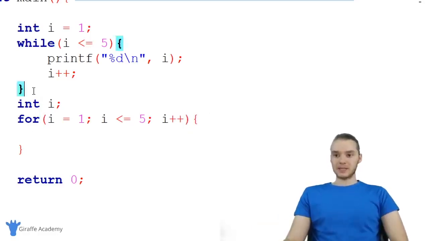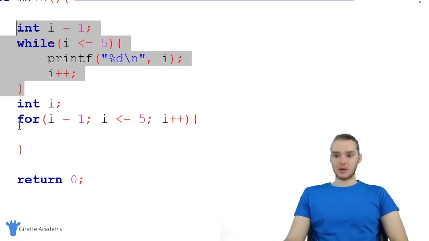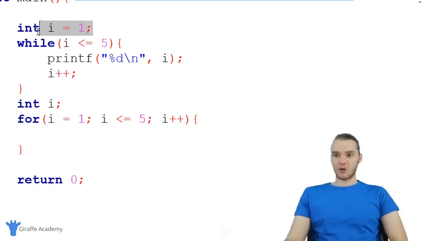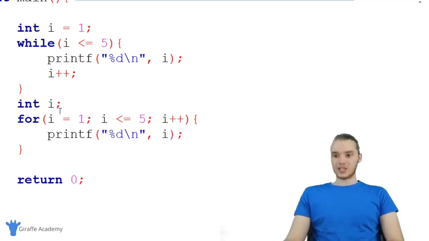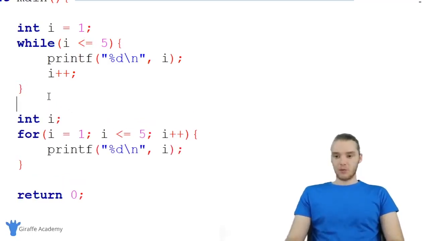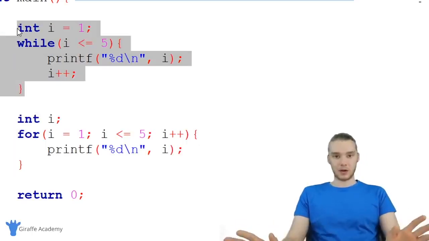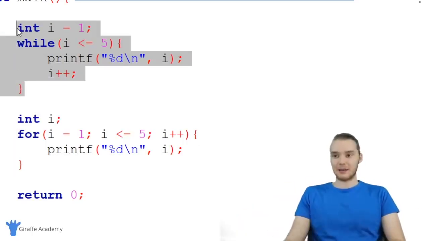So you'll see I was basically able to take all of this code and condense it into its own little type of loop. And now instead of having to print this out and create this variable up here, I can do all of that inside of this for loop. I could take this line of code and paste it down into here, and we essentially have the same thing. So right now, this block of code and this block of code are 100% equivalent. They're doing exactly the same thing.